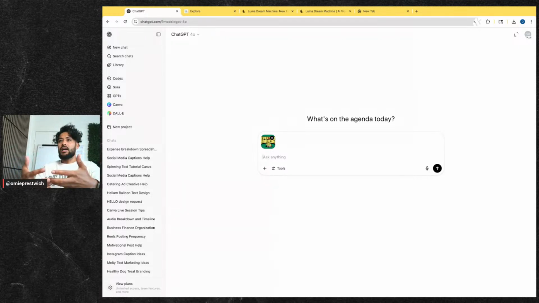What I want to do is come up with something fun right off the bat to show you guys how to get started on an idea. I'm going to say make a similar post like this, but have it say do better work. Similar font and similar color.